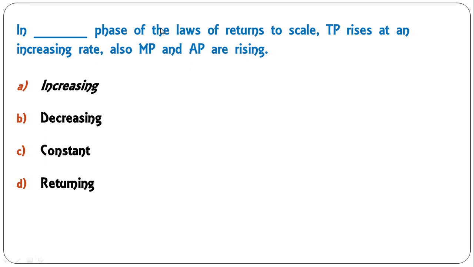In the dash phase of the law of returns to scale, TP, that is total product, rises at an increasing rate, and MP and AP are also rising. Again, the hint is there. We have already discussed this type of question: MP and AP rising is the first stage, that is the increasing stage. So A is the correct answer.